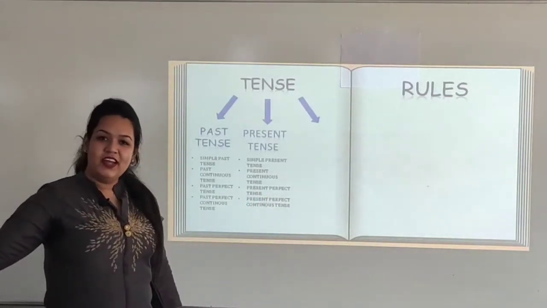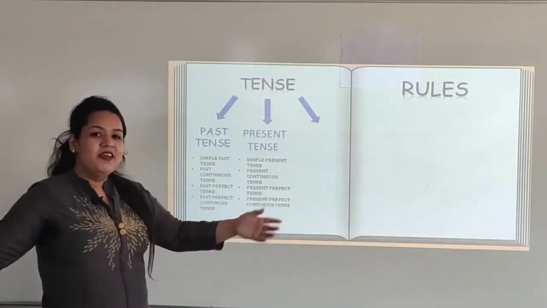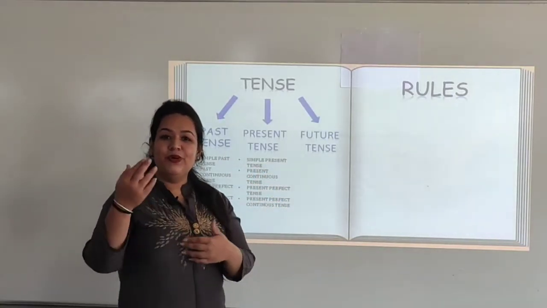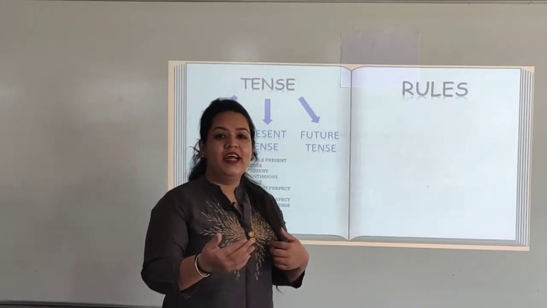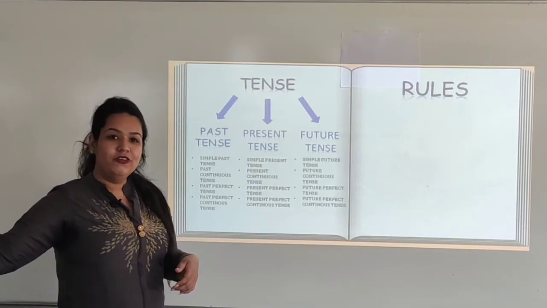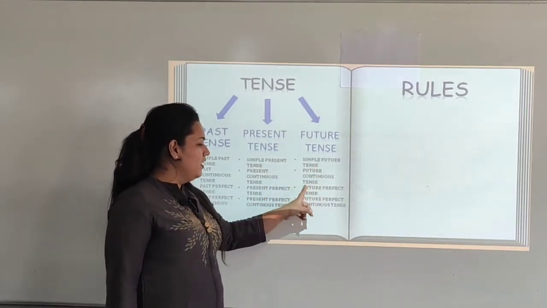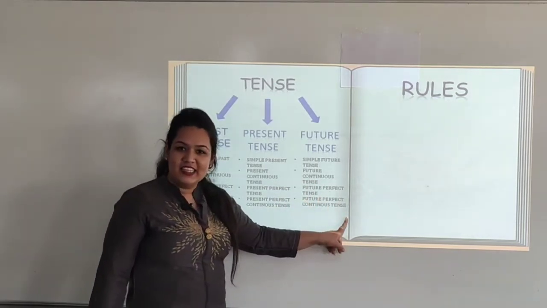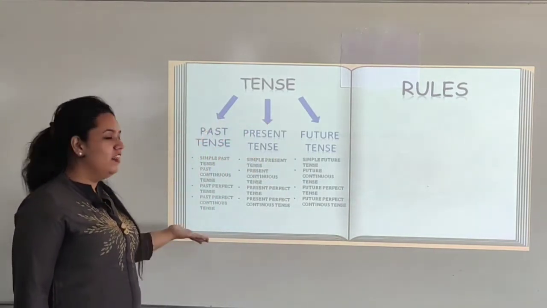Now let us move ahead to the next type. Can you guess the next type? Yes, it is future tense. That means the action is going to be performed in the future time. In the upcoming time, the action is going to be performed. Let us see some types of future tense. Simple future tense, future continuous tense, future perfect tense, and future perfect continuous tense. These are the three main types of tense along with the internal tense part.